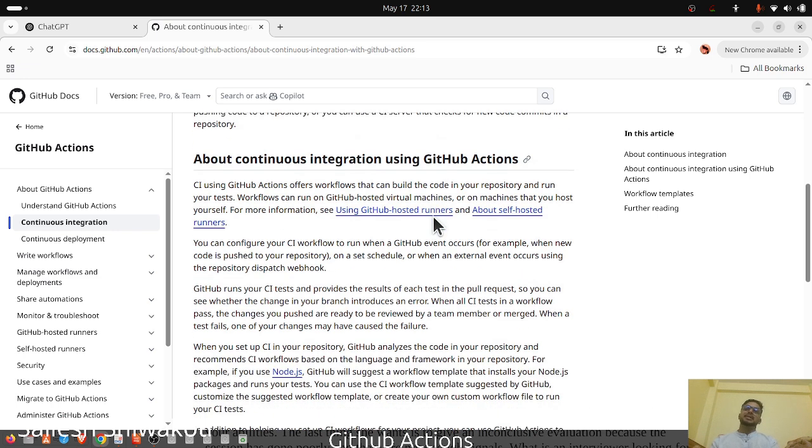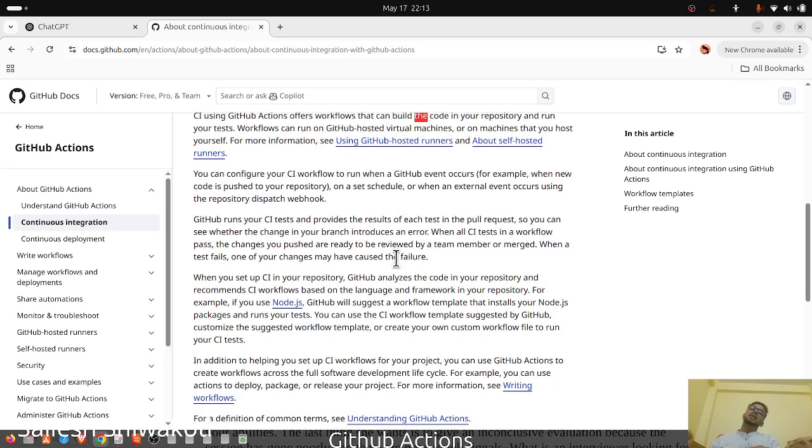About continuous integration using GitHub Actions. CI using GitHub Actions offers workflows that can build the code in your repository and run your tests. So basically, it needs to build the code and run your tests. As I mentioned before, workflows can run on a GitHub-hosted virtual machine or on a machine that you host yourself.